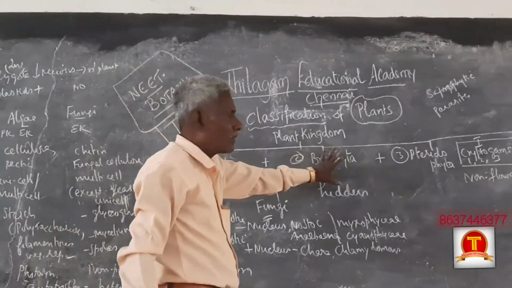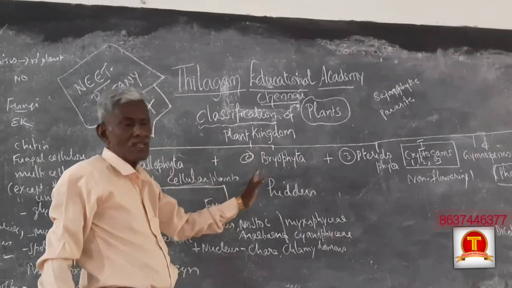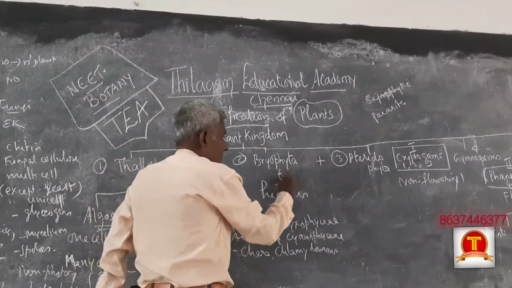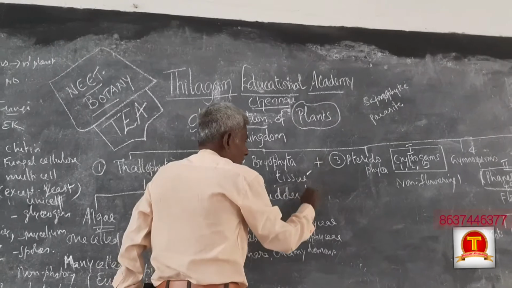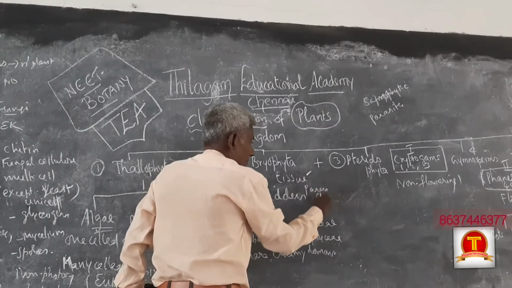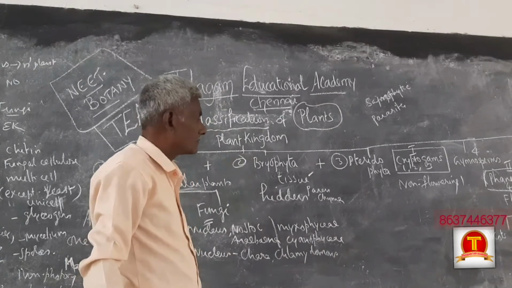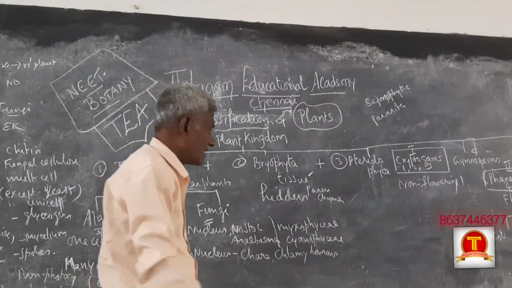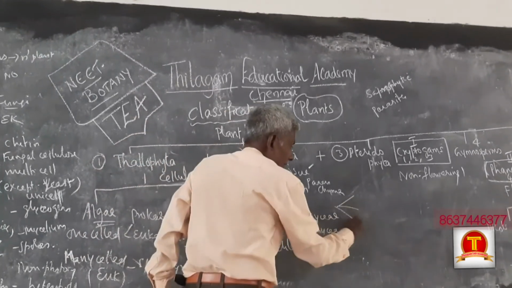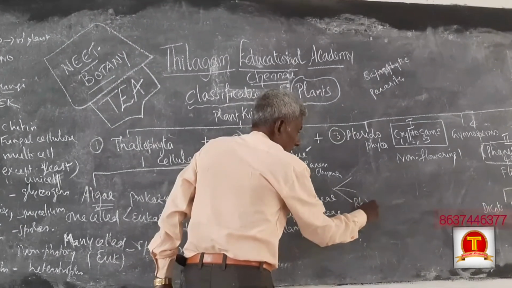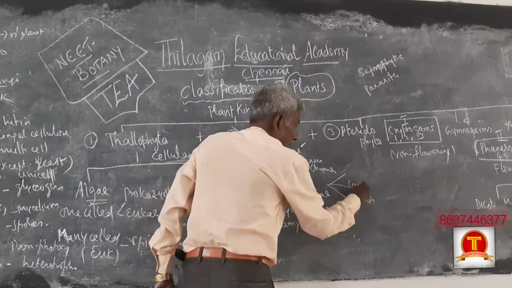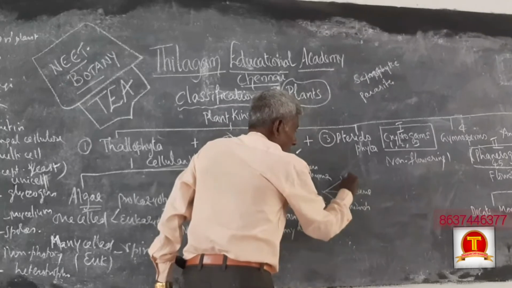Bryophytes are formed from thallophytes. Firstly, tissue forms. The tissue is parenchyma. The body is divided into three types: rhizoids, body, microphylls.